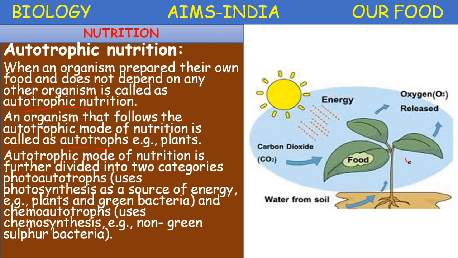Green plants and some green bacteria come under this category. And a certain group of organisms synthesize their own food by utilizing the energy produced by chemical reactions. That kind of synthesis is called chemosynthesis. Photosynthesis, photoautotrophs. Chemosynthesis, chemoautotrophs. Example, sulfur bacteria. Okay, let us proceed.